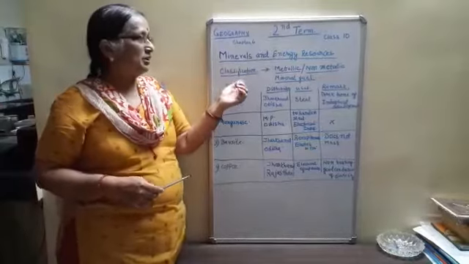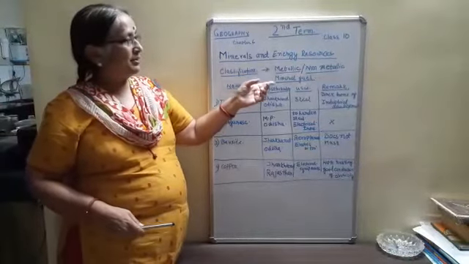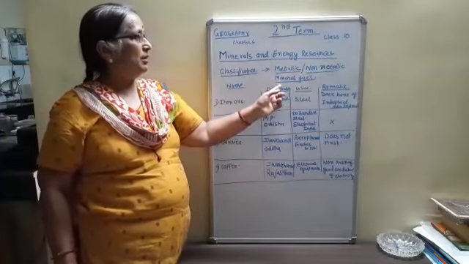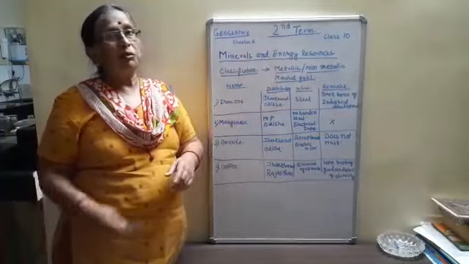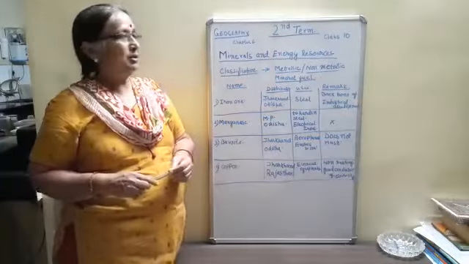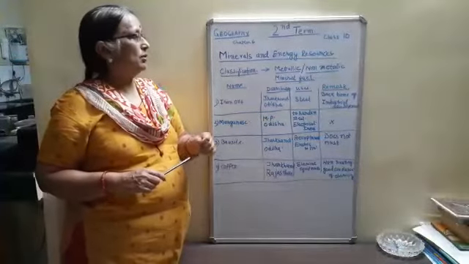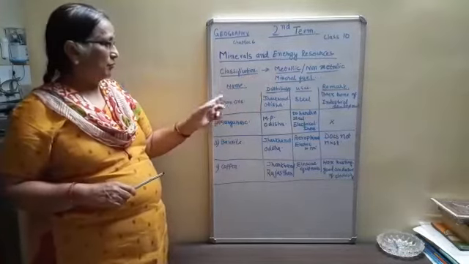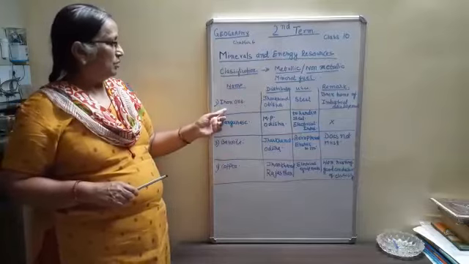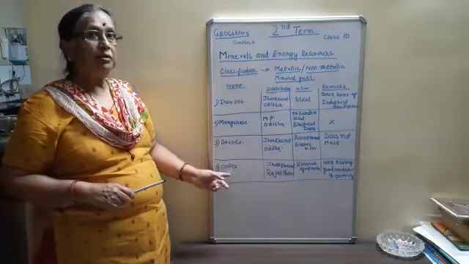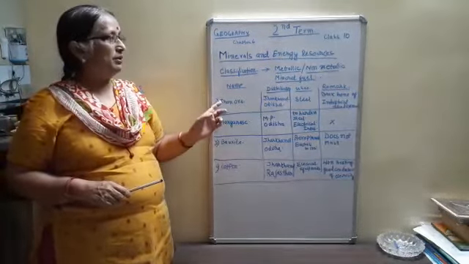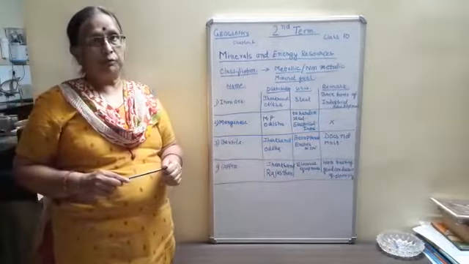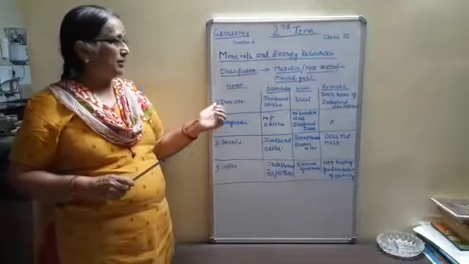So classification: minerals are classified under three categories: metallic mineral, non-metallic mineral, and mineral fuel, that is coal, petroleum and natural gas. According to your syllabus, first we'll start with metallic, and in metallic minerals we have to do four minerals: iron ore, manganese, bauxite and copper. These four metallic minerals are quite abundant in our Chotanagpur plateau. So starting with iron ore,